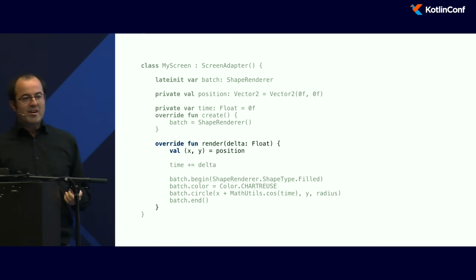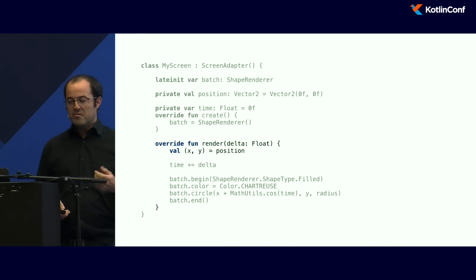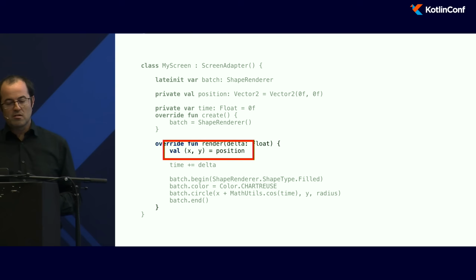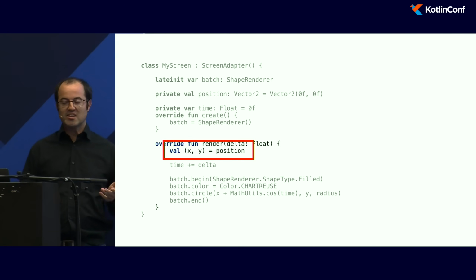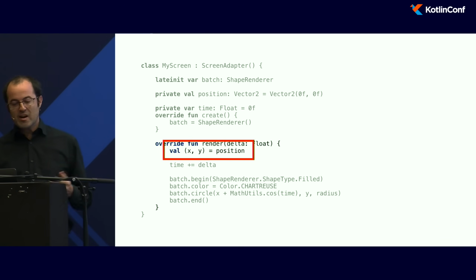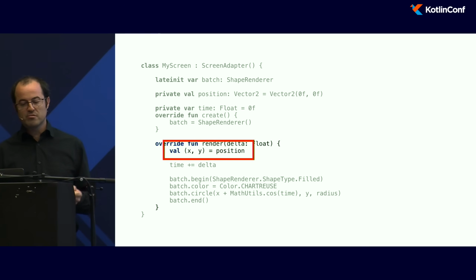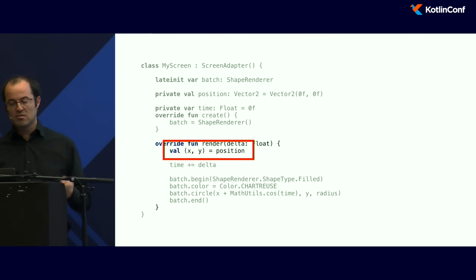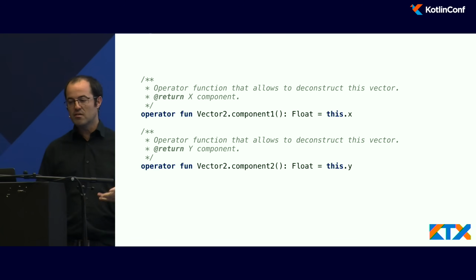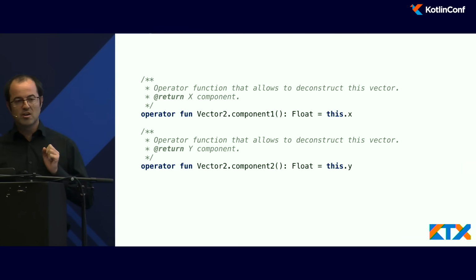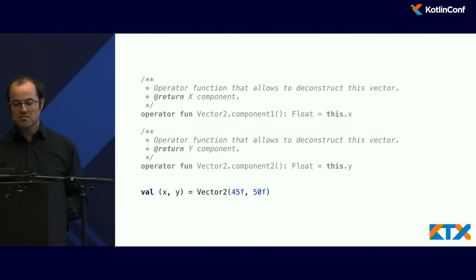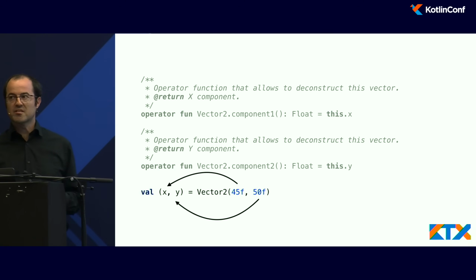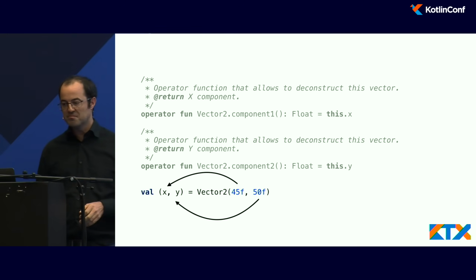Maybe you noticed that how I access the x and y of my Vector2 is not out of the box with libgdx. You need to create an extension method here, or use KTX. So I can access the x and y thanks to the Kotlin destructuring capabilities, and this is very useful to access this data. As I said, it's quite easy. You just need to write some extension methods to do it. KTX can do it for you. And so on my Vector2, if I want to access the x and y, it's very, very easy.